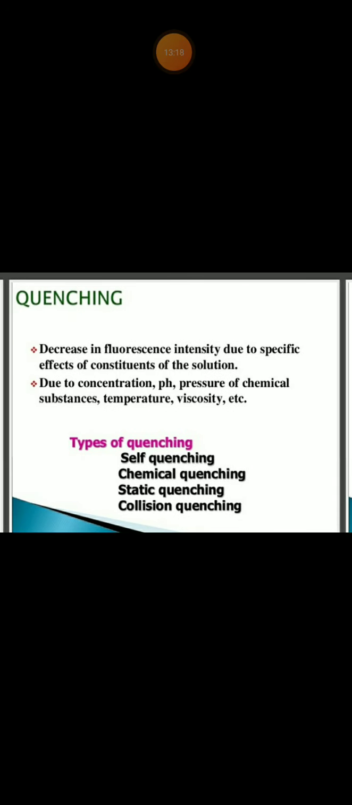Okay. Quenching is nothing but a decrease in fluorescence intensity due to specific effects of constituents of the solution, due to concentration, pH, presence of chemical substances, temperature, viscosity, etc. This is the summary of quenching. And the types of quenching are self-quenching, chemical quenching, static quenching and collision quenching.